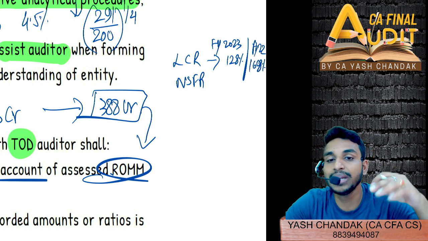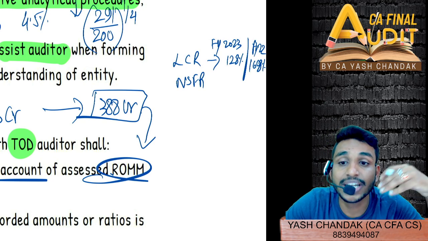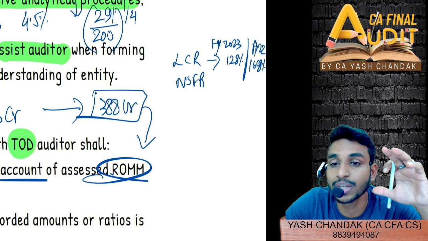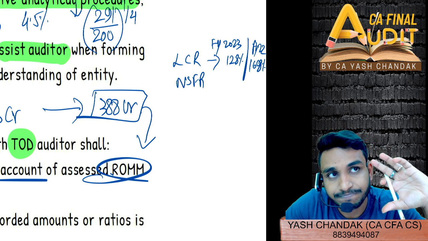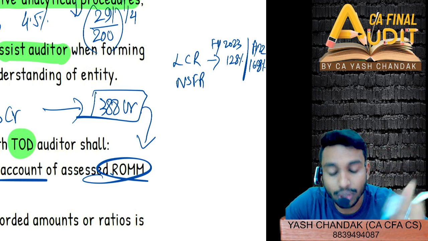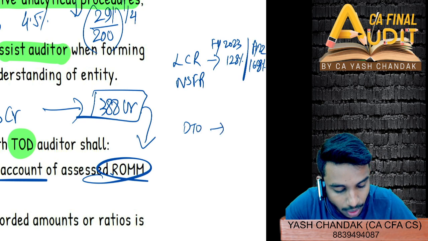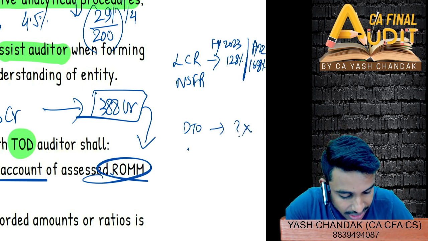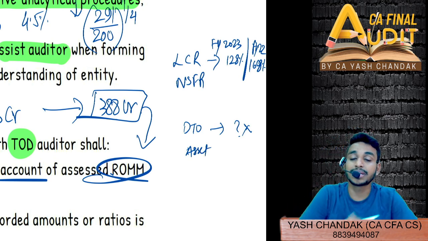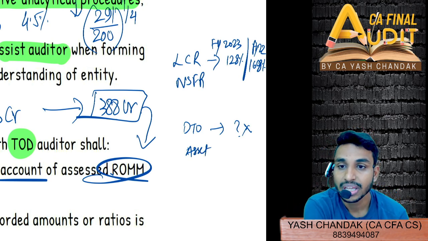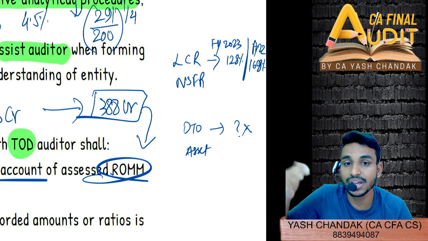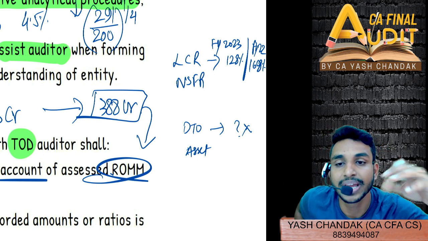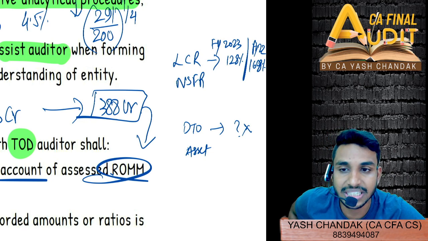So you cannot predict a trend in the case of balance sheet items, although yes, roughly you can say that my debtor turnover ratio should be around this much, or my sales, or asset turnover ratio, could be around this much. But again, these are mixed ratios. These are sales upon debt, mixed ratios, meaning one item is a profit and loss item and another is a balance sheet item.